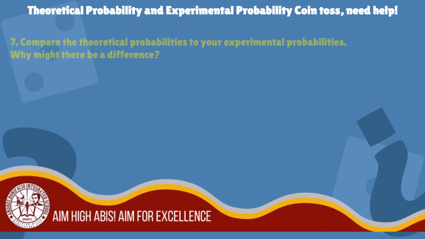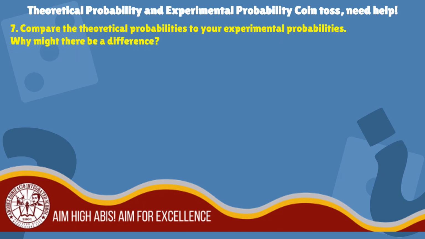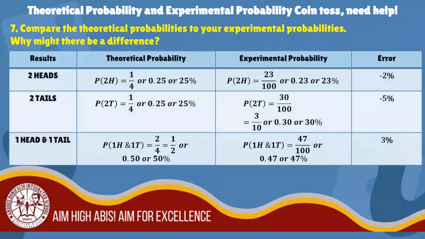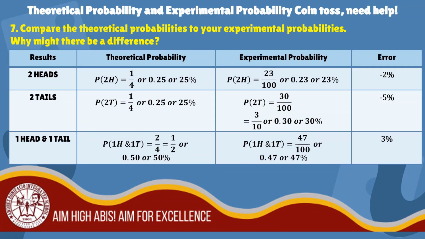Last number. Compare the theoretical probabilities to experimental probabilities. Why might there be a difference? Using the table, two heads showing has 25% theoretical probability and 23% experimental probability. We have negative 2% error.